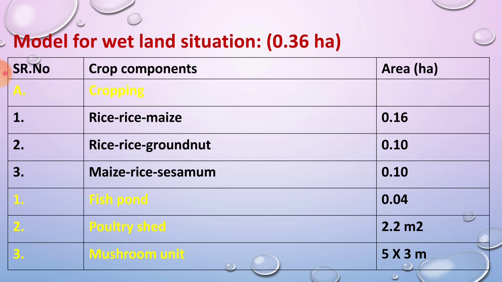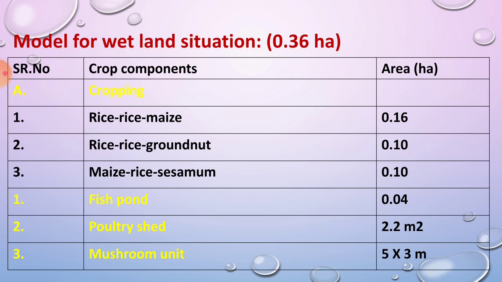This model was tested at Coimbatore. This is the model for 0.36 hectare area. In the cropping you have to grow rice-maize, then rice-groundnut, and maize, rice and sesame. Maize in kharif, rice in rabi, and sesame in summer, in the areas 0.16, 0.10 and 0.10. This is the cropping component.